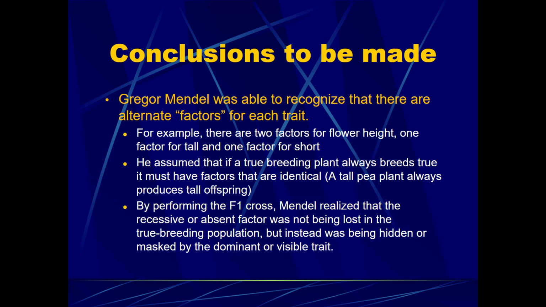And that's why when he performed the F1 cross, Mendel was covering up or getting rid of that recessive trait for a generation, because this recessive or absent factor was being lost in the dominant true breeding population. But it was essentially not being completely lost. It was only hidden, it was being masked by the dominant or visible trait.